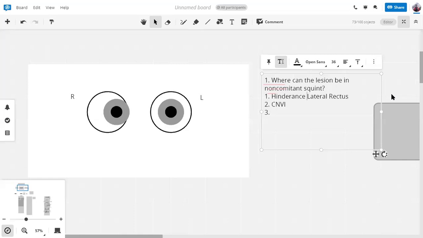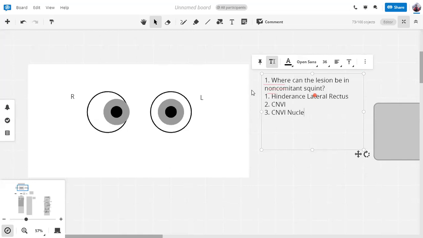So if you notice, we've discussed two reasons now. One can be a hindrance in the muscle. The second can be that the muscle is not getting nerve supply. Okay. What can the third be? Think a little about the neural pathway, from the muscle to the brain. The nucleus, CN6, can be a peripheral nerve too. The nucleus of CN6 can also be affected.